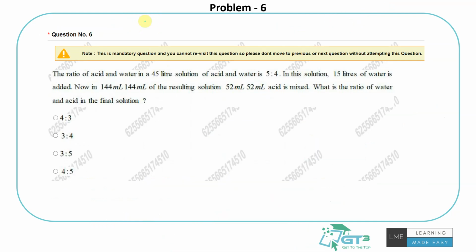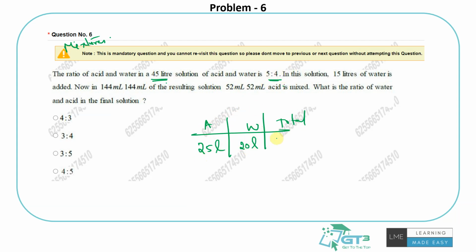So this one is on mixtures, right? There is an acid and water solution of 45 liters and the ratio is 5:4. So acid and water, and the total is the mixture split. They are saying 5:4, that is 9 parts, 5 plus 4 is 9 parts. So 45 divided into 9 parts is 5 liters each. So it is 25 liters and 20 liters, right? That's the ratio of 5:4, 25:20. The total is 45 liters.